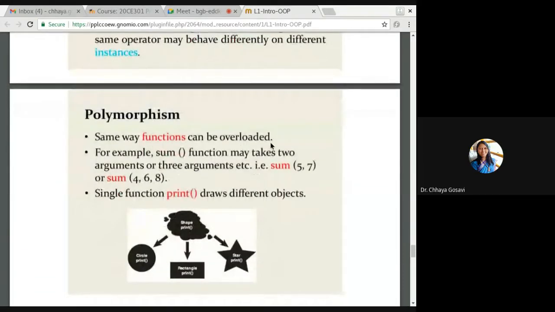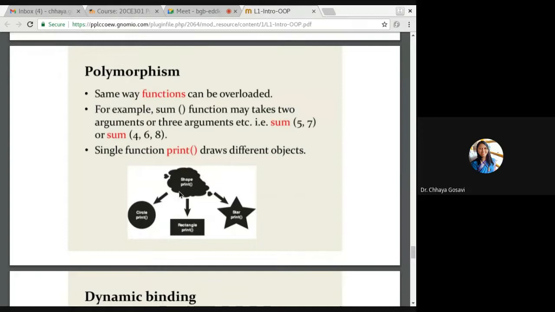Same way, functions can be overloaded. Sum is not taking any argument and can calculate the sum. You can pass two arguments, it will calculate sum of these two elements. If you pass three arguments, it will calculate the sum of these three arguments. But in this case, you have to provide these three functions, sum without any parameter, with two parameters, with three arguments, that is function overloading.